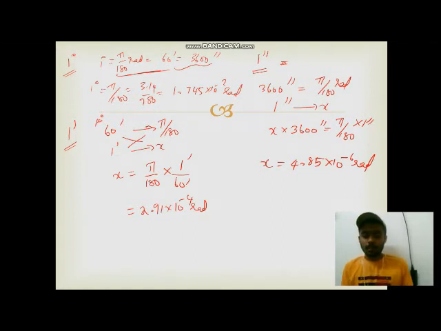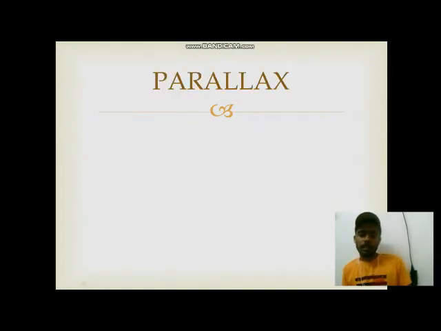Now let us move on to the next topic, the parallax method. The parallax method is a method which we use for measuring a very large distance, such as the distance between two planets. For those types of questions we use the parallax method.